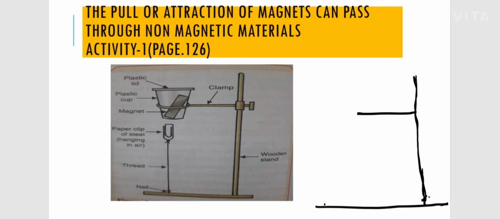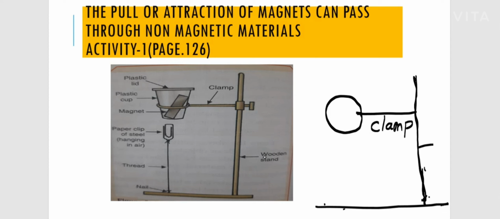This is called a clamp, and there is a holder for hanging any substance inside. So this is the stand, this is the base and this is the holder. You use this for doing experiments in your chemistry lab. Here it can be a metal stand or a wooden stand.